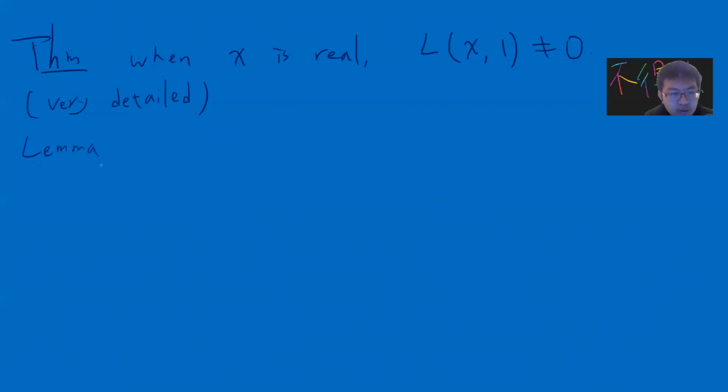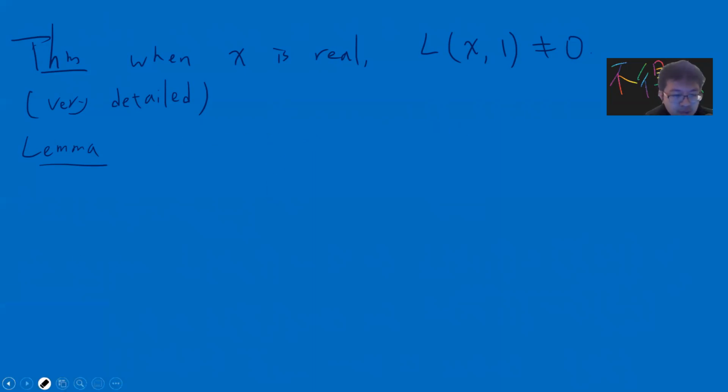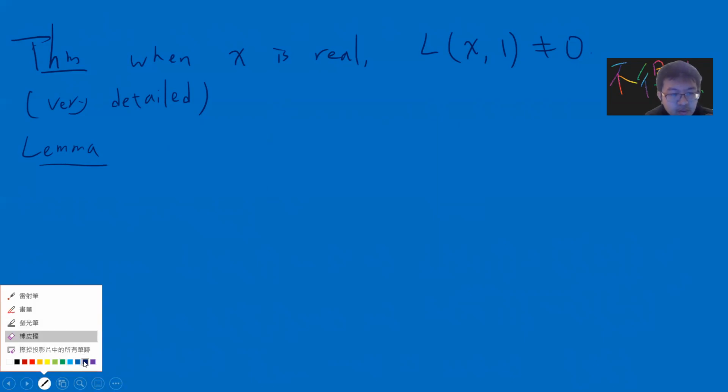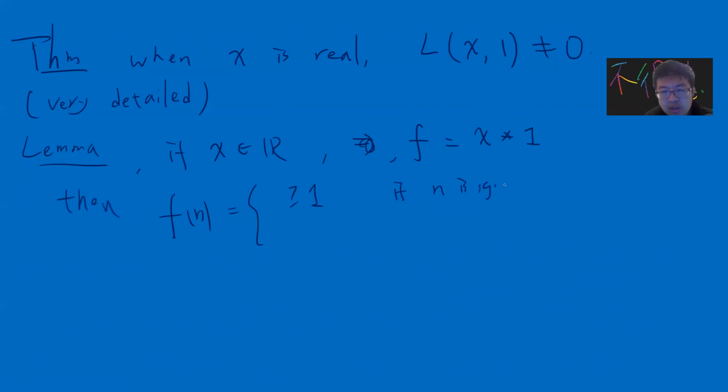Let's say the simple lemma. Lemma says that if chi is real, and we define f to be the Dirichlet product of chi with the identity, then f of n is greater than or equal to 1 if n is a square, else you can only prove that f of n is greater than or equal to 0.